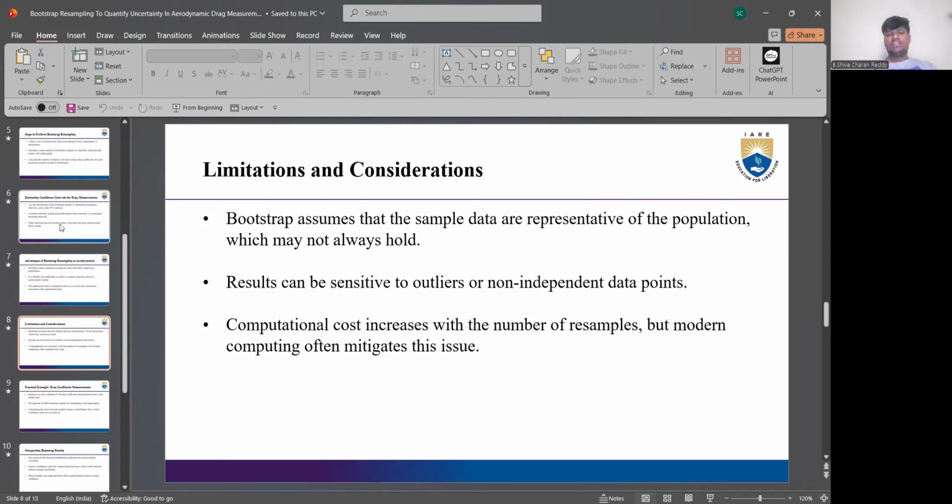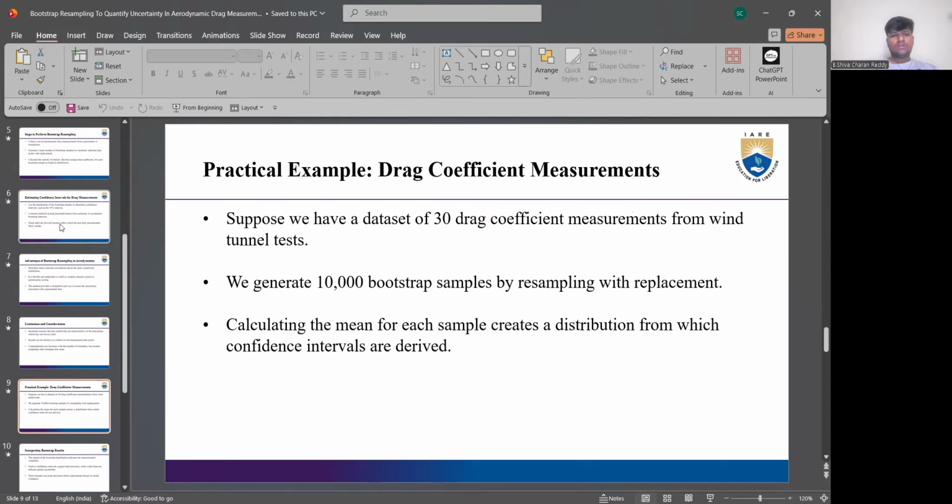So the computational cost increases with the number of resamples, but modern computing often mitigates the issue. Modern computers may find the common points and reduce the computational costs, which helps us better utilize this process. And here is a practical example of drag coefficient measurements.